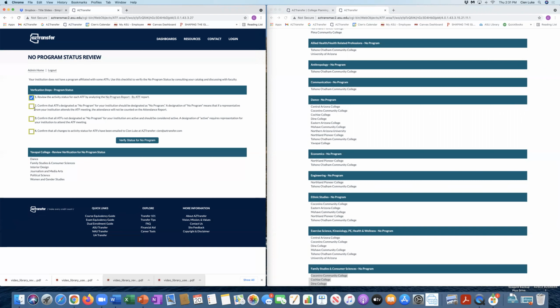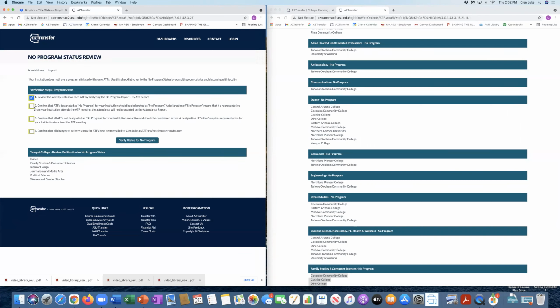If you have designated a program as no program and you still have a faculty member attend that ATF meeting, their attendance will not be counted. You will not receive credit for that faculty member attending the program. They can attend. We welcome anyone who wants to attend the ATF.